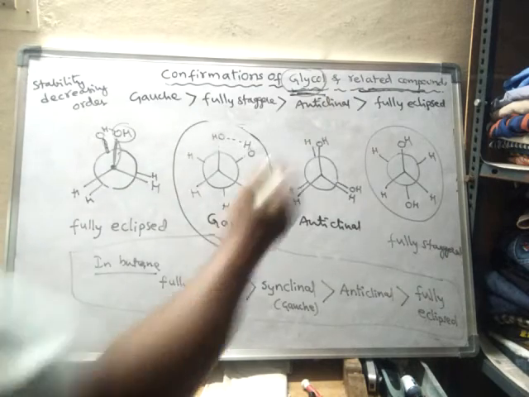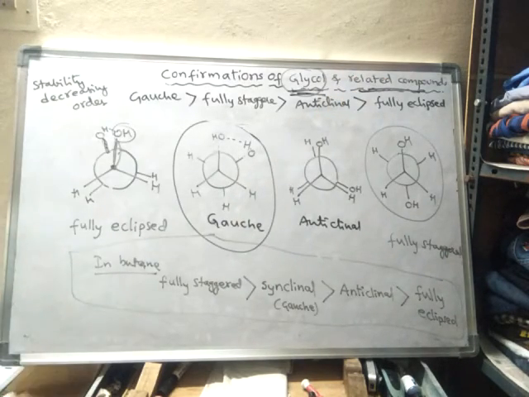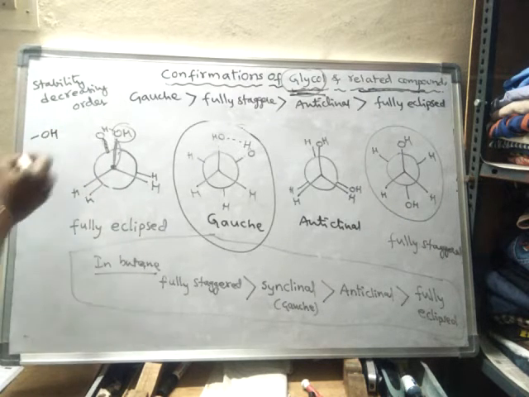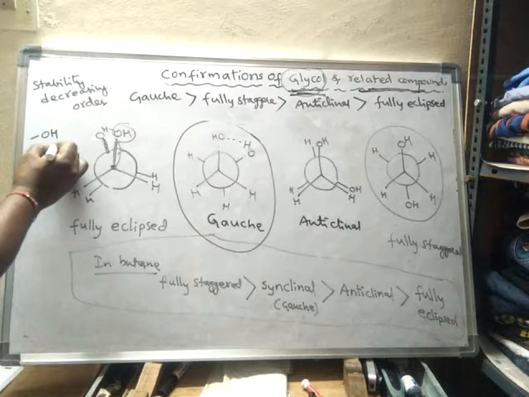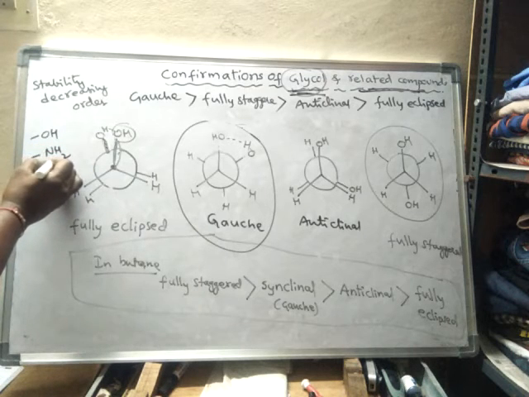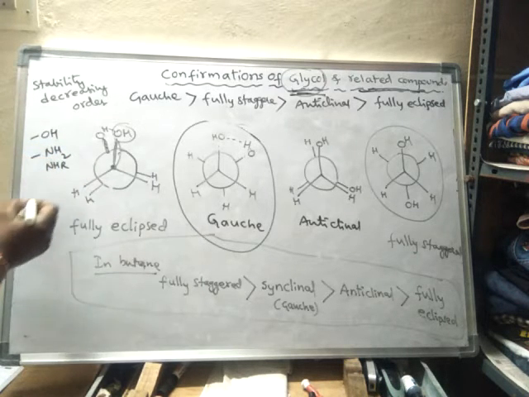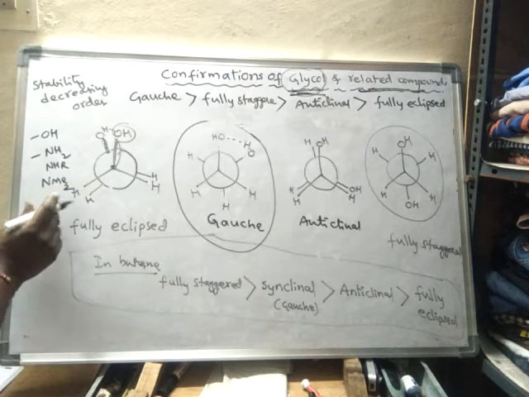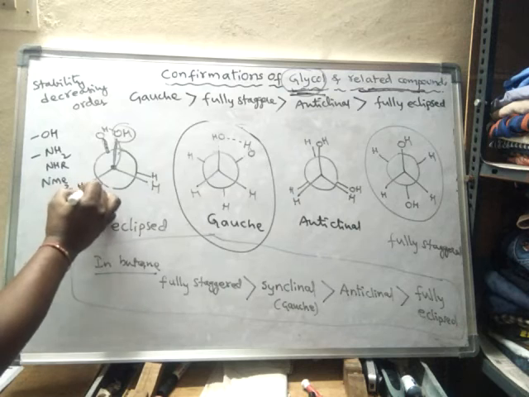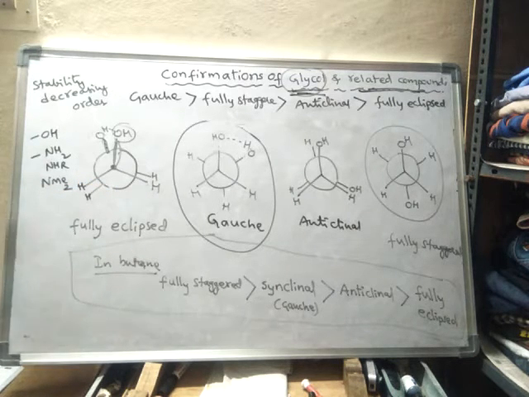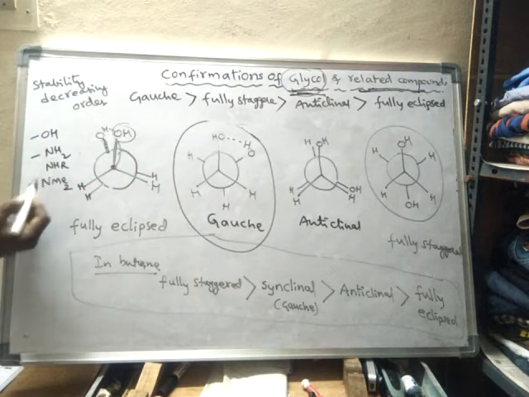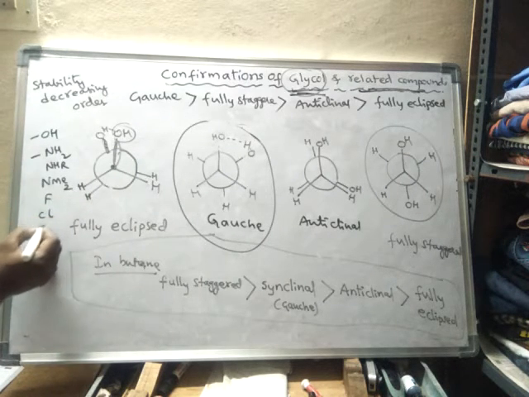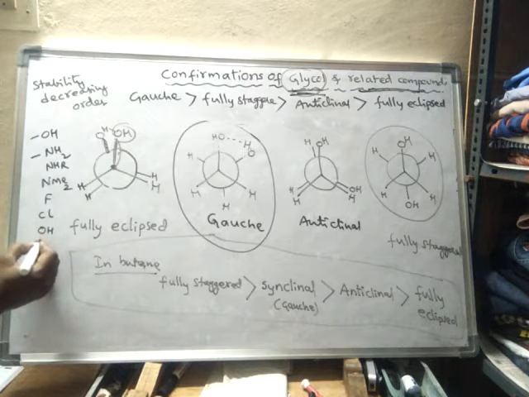See, in glycol related compounds, you get one OH group on one carbon, and either an NH2 group, or an NHR group, or NMe2, that means two methyl groups on nitrogen, or fluorine, or chlorine, or OH, or OR.